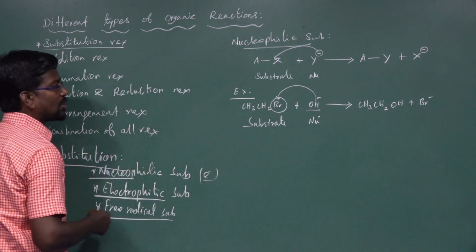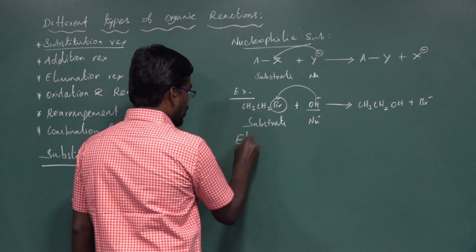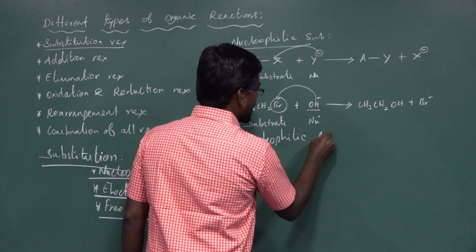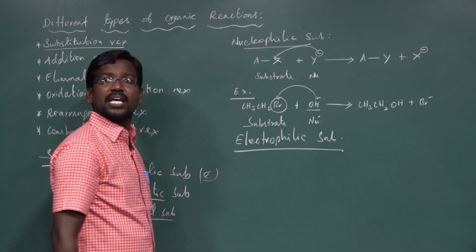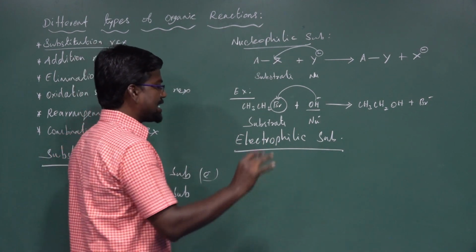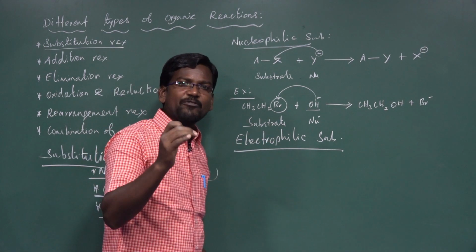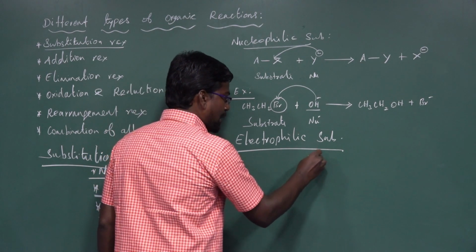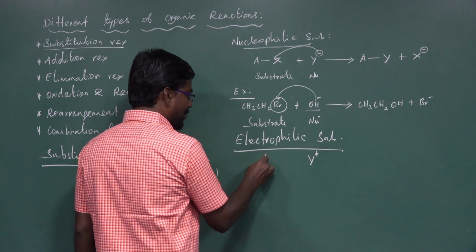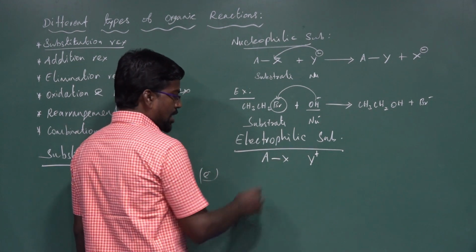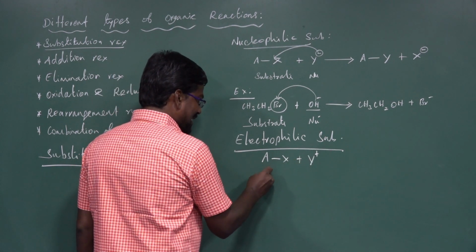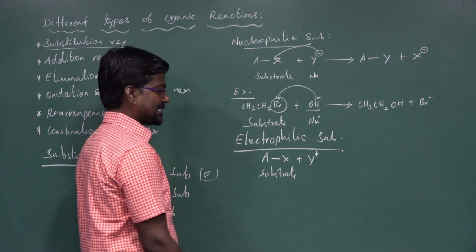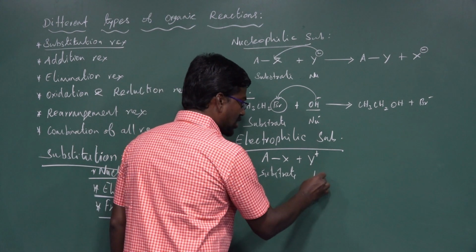Another one, electrophilic substitution. Electrophilic substitution reaction. What is the meaning of electrophile? An electron deficient species is an electrophile. The electron deficient species Y plus ion can combine with A-X. So A-X is the substrate molecule, and Y plus is the electrophile.